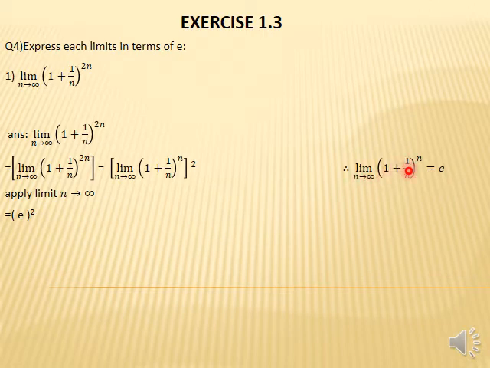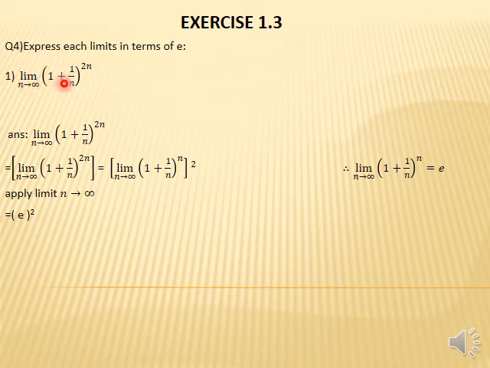The limit as n approaches infinity of (1 plus 1 upon n) whole power n equals e. The main trick is this: the term 1 upon n inside the bracket has the reciprocal n upon 1, which is n. So the reciprocal of the term inside the bracket is what you need in the whole power, and then the whole term equals e.